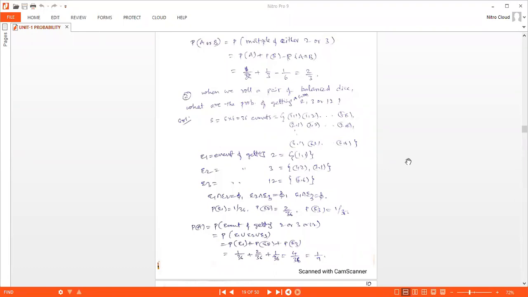So we are writing the formula up to the sum only. Remaining all are zeros in the formula. So probability of E1 is 1 by 36 plus probability of E2, 2 by 36, plus probability of E3, 1 by 36, is 1 by 9.